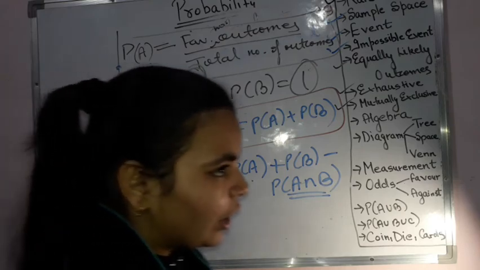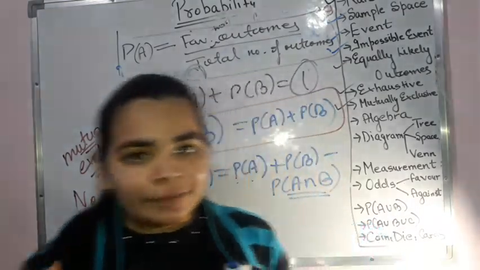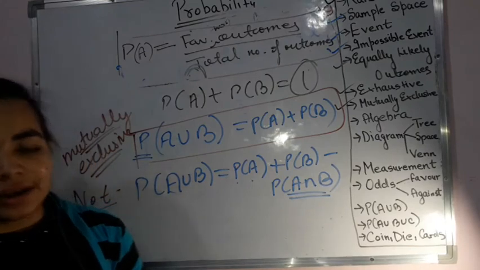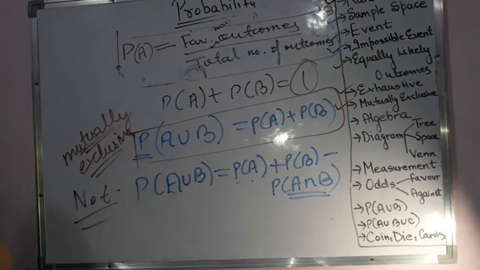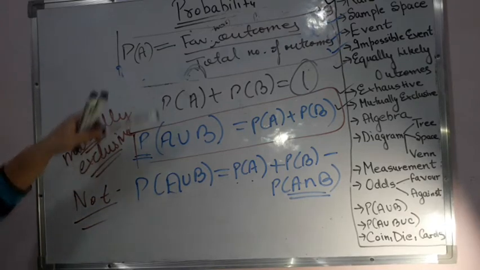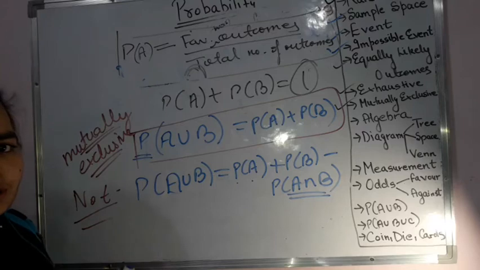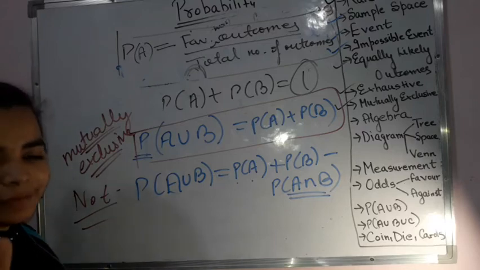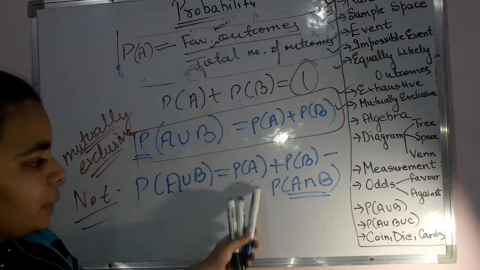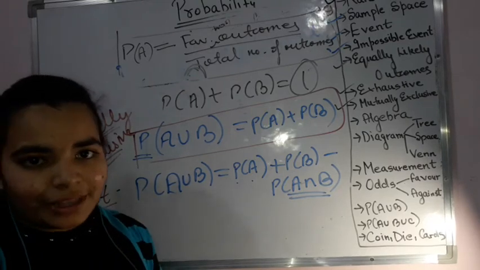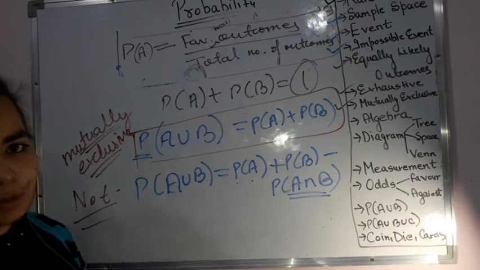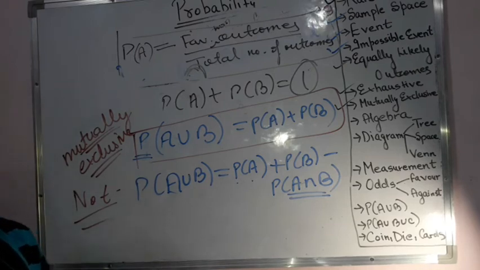Intersection is, I hope that part is also very much clear, that whenever you are having something in common, then that is intersection part. So how to calculate it? With this formula only you can get it. Like the question that we studied, that was for the 2 multiples and 3 multiples. There you were having one thing in common. So there, with the help of this formula, you can get 1 by 6 as the probability that will come for the intersection part. If you want, then you can solve it out also.